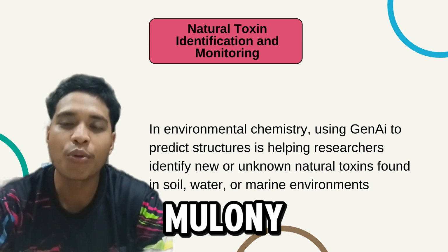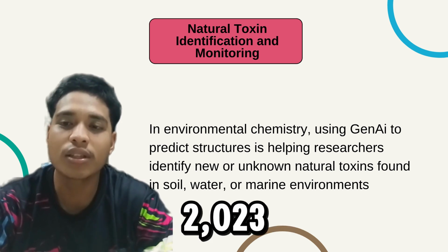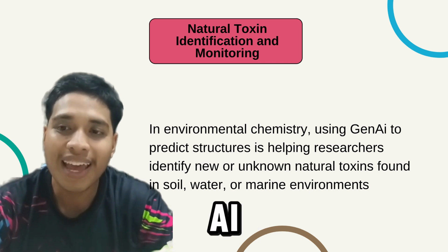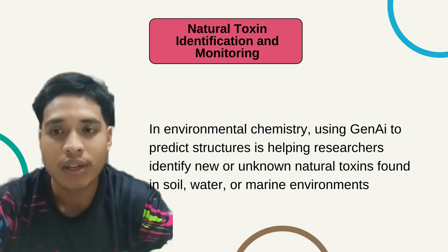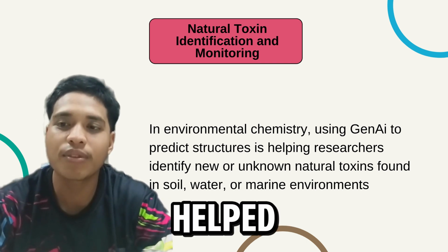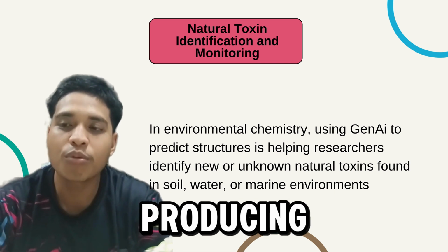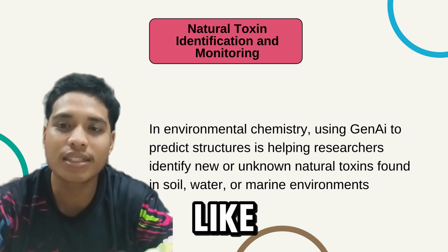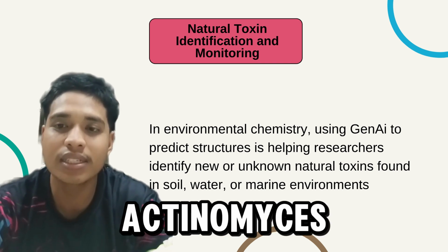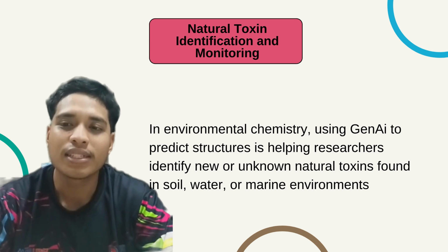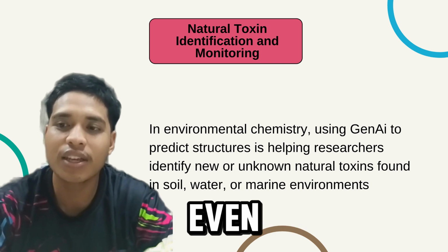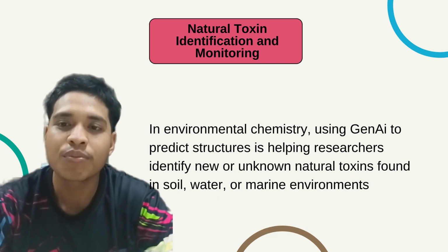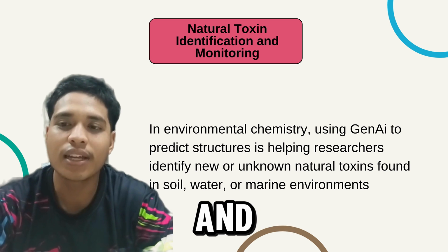According to Maloney et al. 2023, AI tools have helped find new toxin producing genes in bacteria like cyanobacteria and actinomycetes. Gen AI can predict toxin structures even before they are discovered, which helps in early detection and risk control for health and farming.